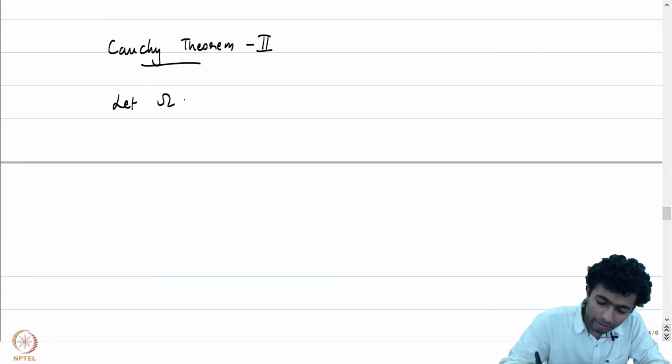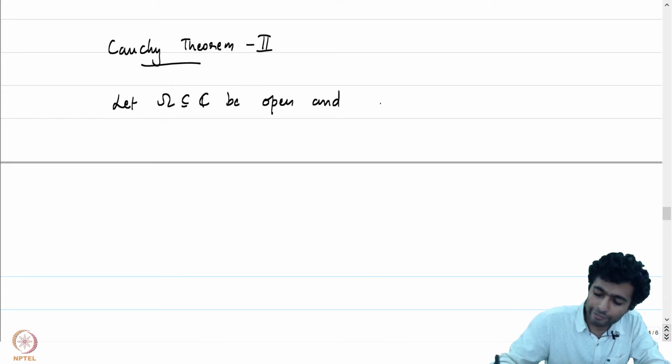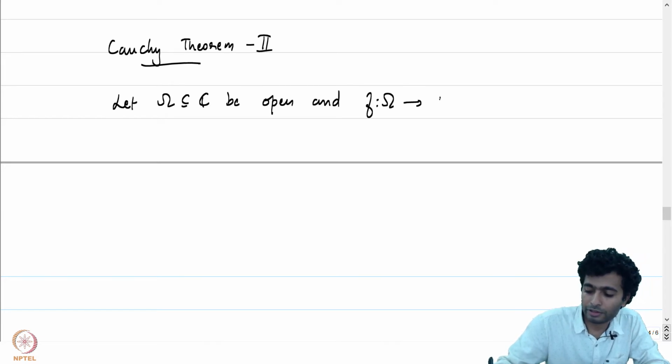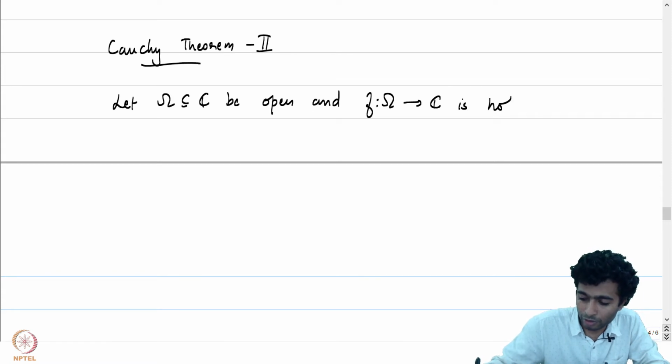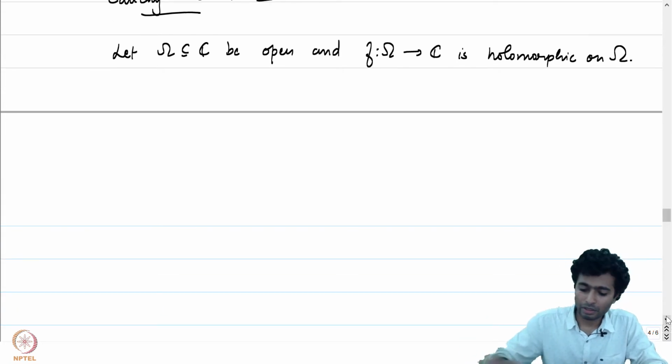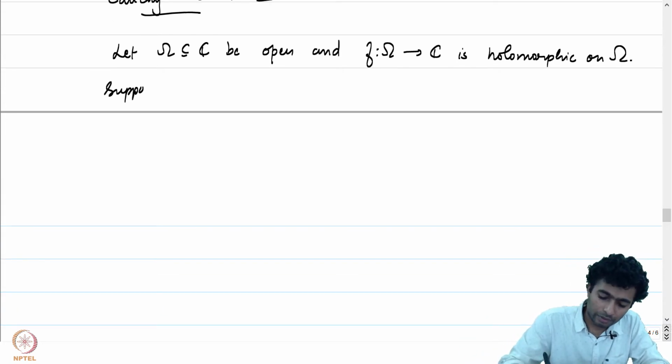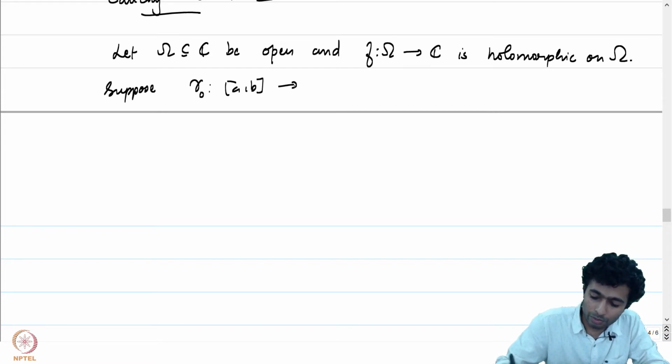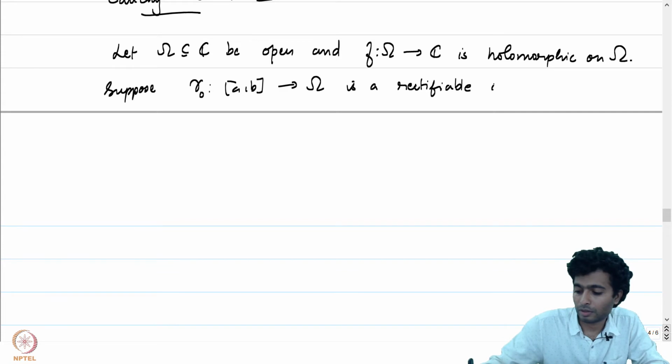Again, let omega be open and f be a function which is holomorphic on omega. Suppose gamma 0 from AB to omega is a rectifiable curve which is null homotopic.